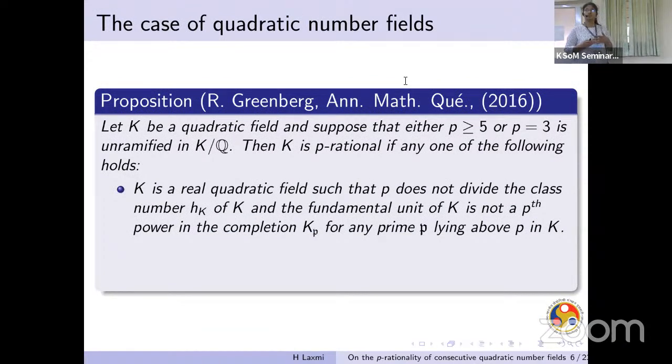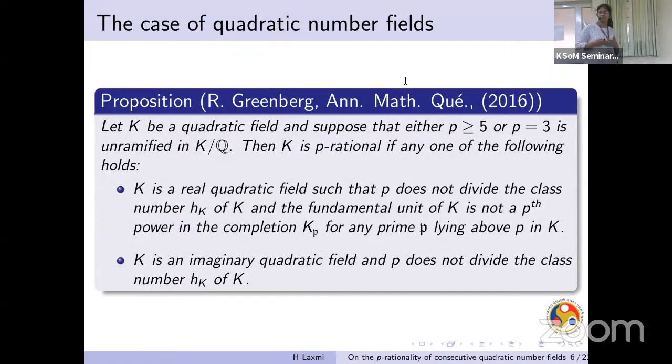Now, if we proceed to quadratic number fields, Greenberg showed that whenever p is greater than or equal to 5, and whenever p is 3, it must be unramified, then in these cases, if K is a real quadratic field, then it is p-rational if p does not divide the class number of K, and secondly, the fundamental unit of K should not be a pth power in any completion of K with respect to the primes lying above p. And in the second case, if it is imaginary, it's just enough to show that p does not divide the class number of K. These are both necessary and sufficient conditions.